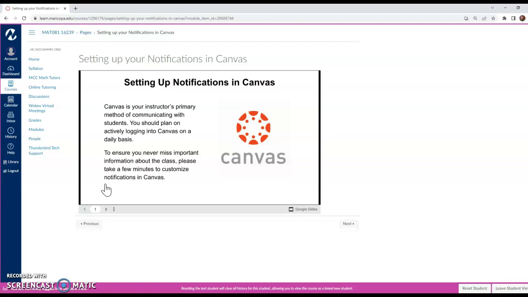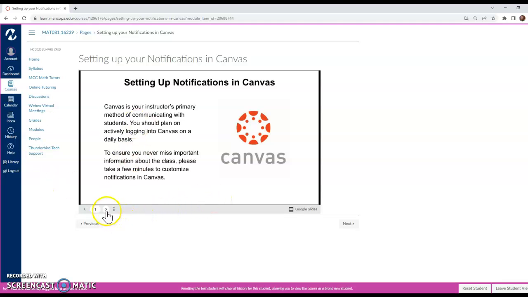And your notifications are like push notifications that'll be pushed to your mobile device. So just like you'd receive a text message or just like you would receive an email notification to your device, you can get notifications from Canvas. So when I post an announcement or when I update grades or if a due date changes for some reason and you need to be aware of that, it'll get pushed to your phone. Same thing if you're taking other courses that have Canvas and your instructors make some changes or post announcements, those can also get pushed to your phone.